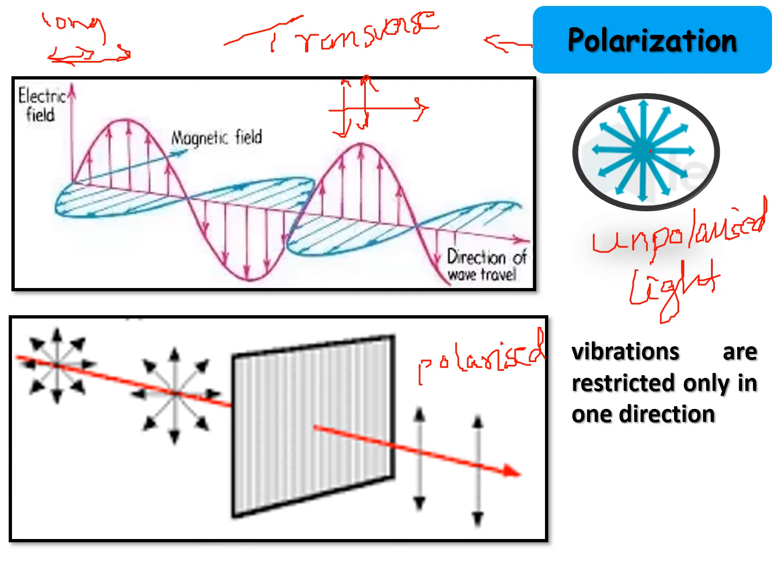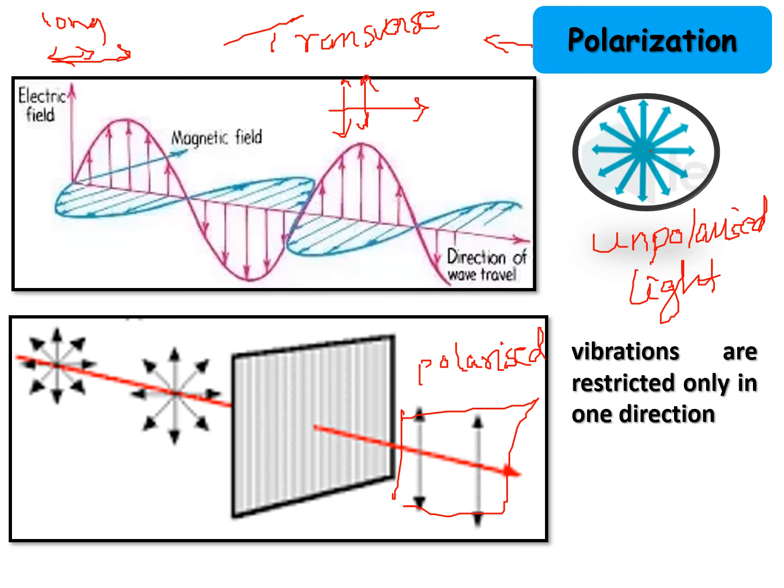So for light waves, because we have n number of electric field planes, we can restrict the vibration to one direction, which will give us plane polarized light. We will have light with vibrations only in one single plane. This is what we understand by polarization.